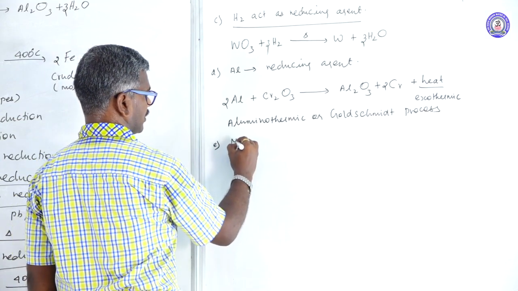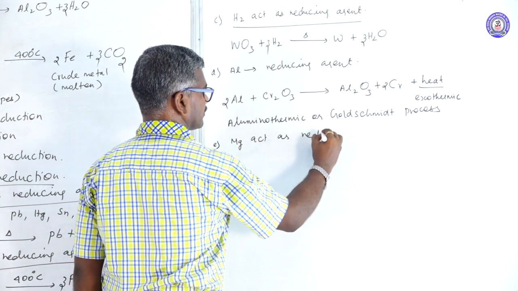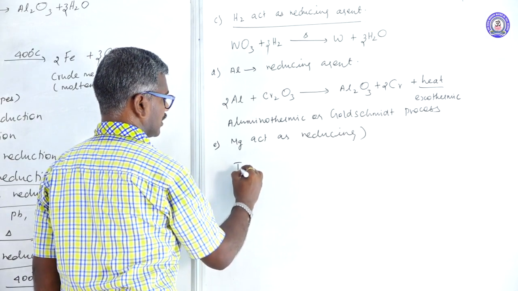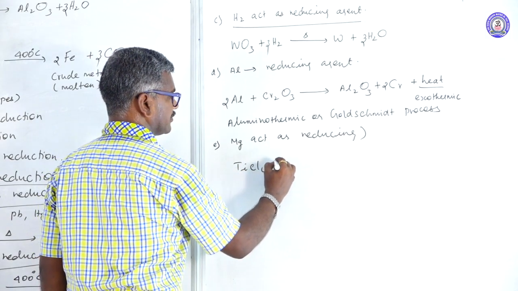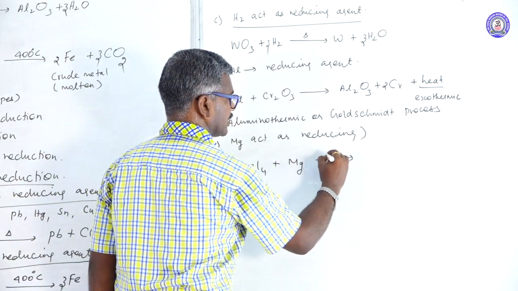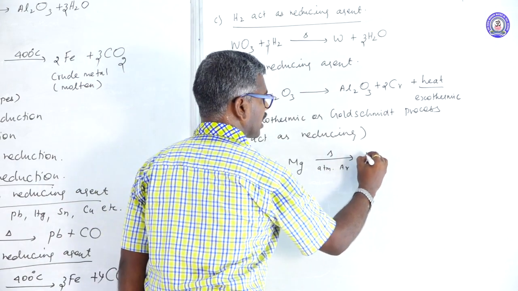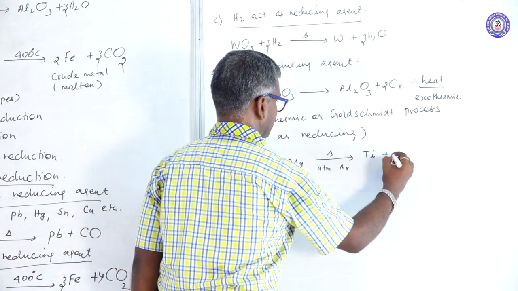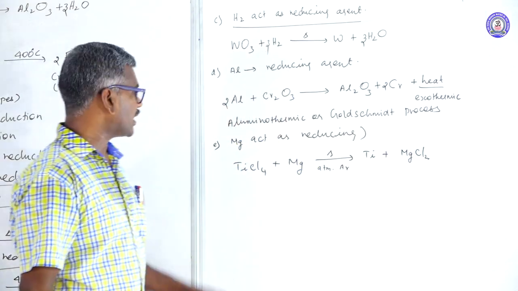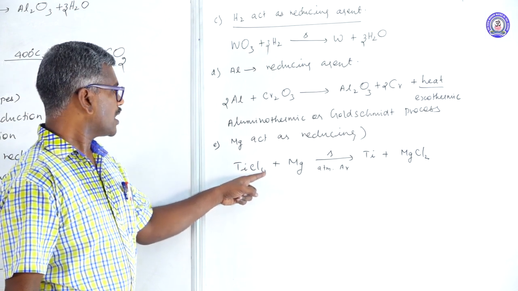Another one: magnesium acts as a reducing agent. For example, titanium tetrachloride reacts with magnesium, heated in the presence of an argon atmosphere, to form titanium plus magnesium chloride. Here titanium valency is 4, so TiCl4.